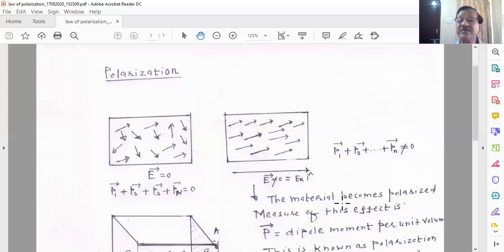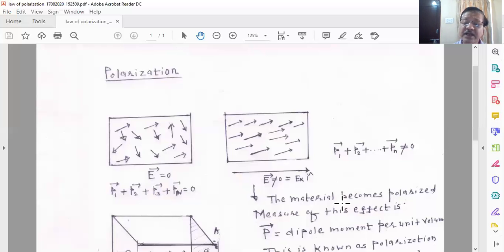And the measure of this effect of polarization is characterized by a vector quantity which is known as the polarization density vector. So the polarization density vector basically indicates how far your material is polarized.